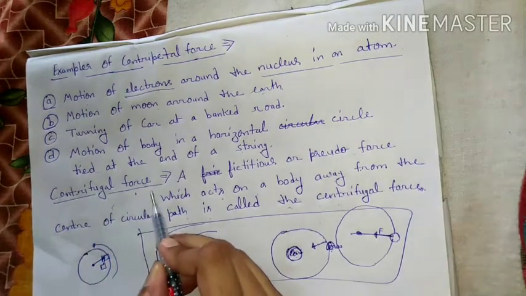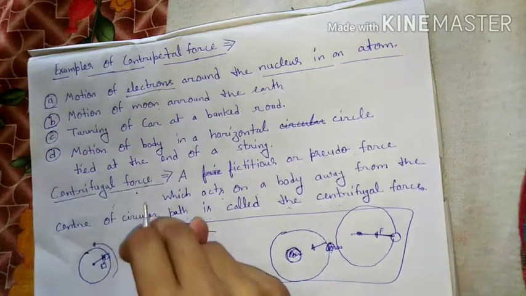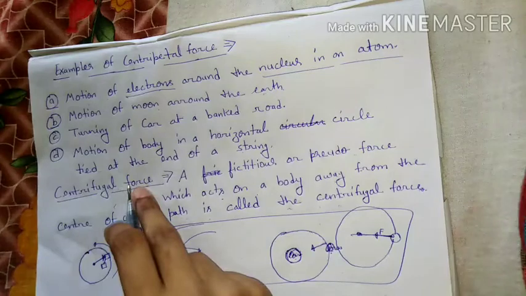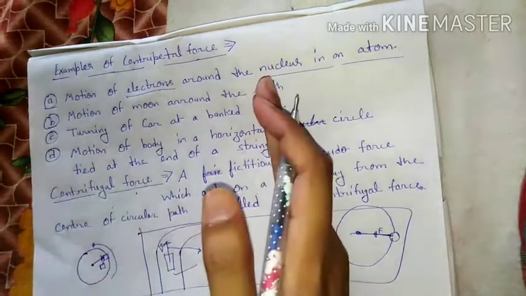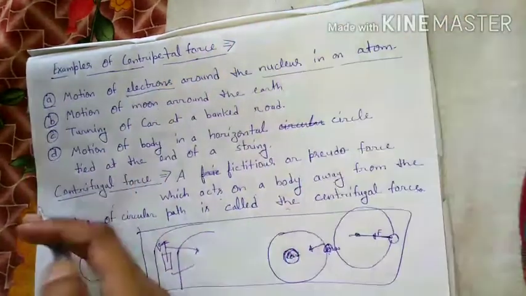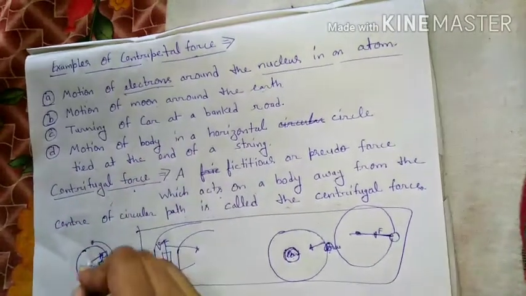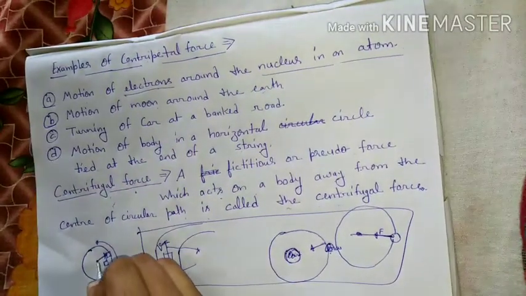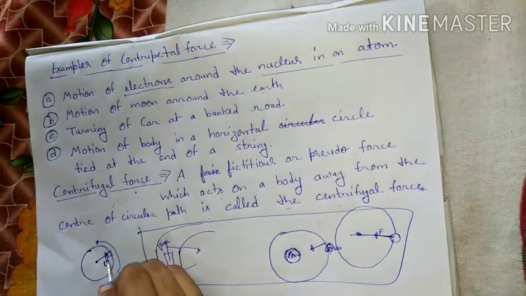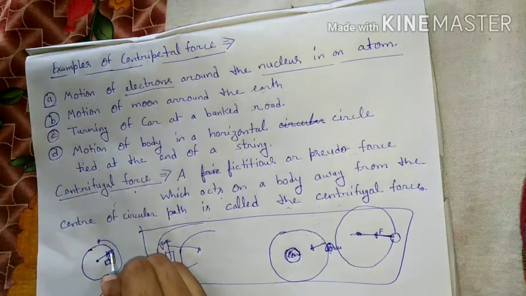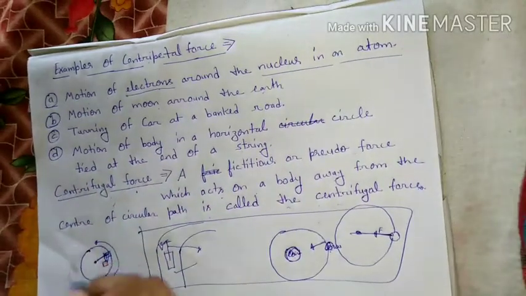Our next topic, centrifugal force. It is a force acting in circular motion, and the direction of this type of force is opposite to the direction of centripetal force. Centripetal force is acting towards the center, but centrifugal force is acting away from the center. Away from the center means, suppose a round table is rotating around its axis and a coin is placed on the round table. Then after a few seconds the coin is shifted outward. Means a force is acting away from the center, and this force is known as the centrifugal force.